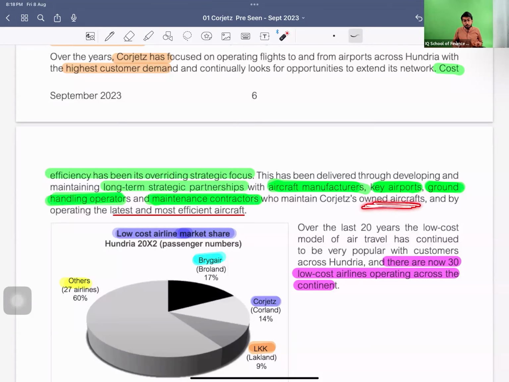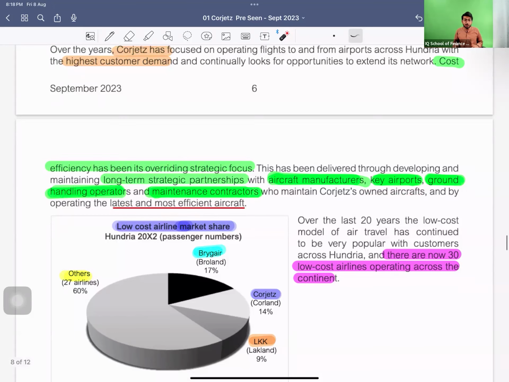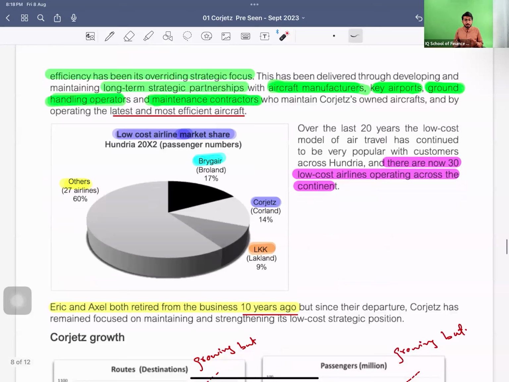The aircraft owned by Corjetz are the latest and most efficient aircraft. Obviously, they are efficient, which means they consume less fuel and emit less carbon dioxide because they are modern. Low cost airline market share by passenger number: we have Courland, the country in which Corjetz exists, and LKK, Lackland, another country in Hungary.